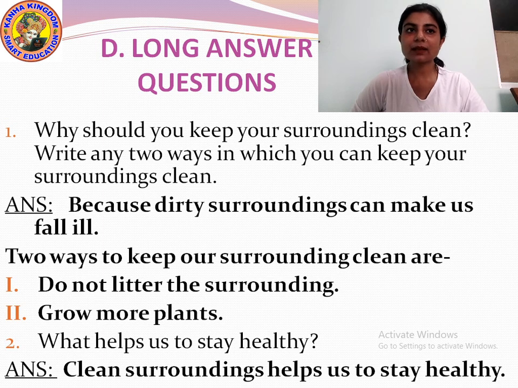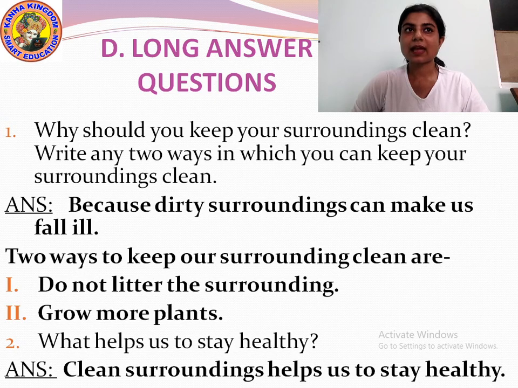Okay? Then question number 2. What helps us to stay healthy? Clean surrounding helps us to stay healthy.